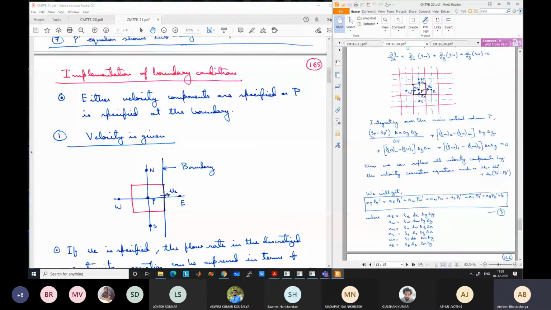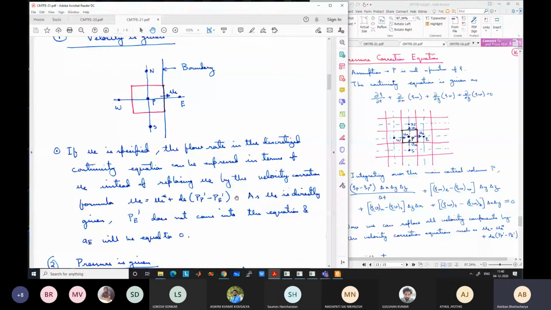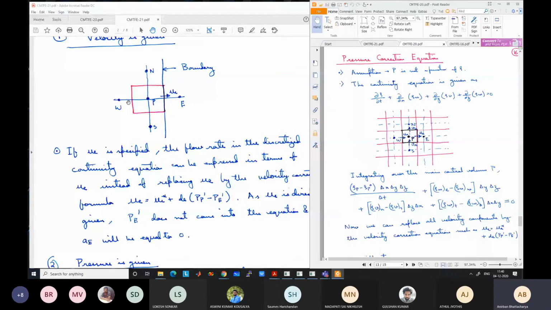When we derived this pressure correction equation, we took terms like this. Instead of UE, we wrote UE as UE star plus DE times PP dash minus PE dash. Similarly, UW we wrote as UW star plus DW times PW dash minus PP dash. Similarly VN, VS, all in terms of stars and pressure corrections. What we are going to do is not use this formulation for the known velocity. For example, if U is known and we are solving for this boundary, we are solving for this grid point velocity.